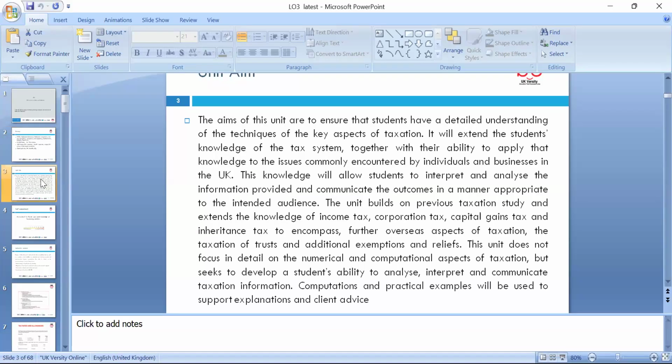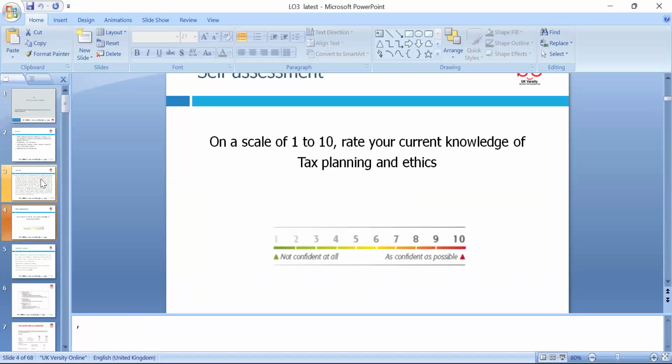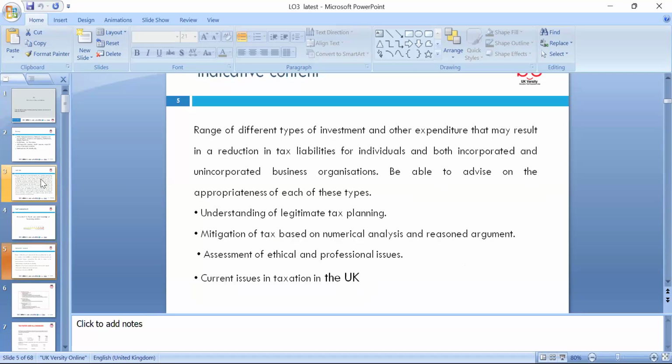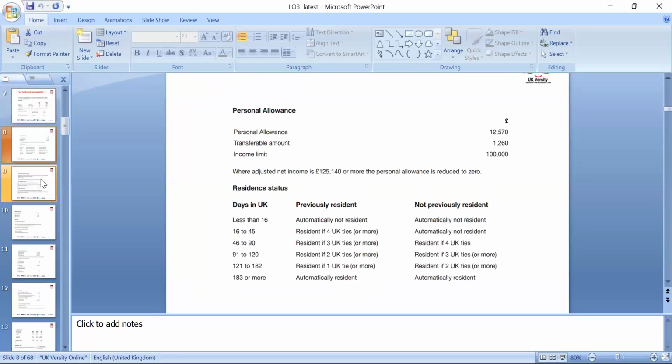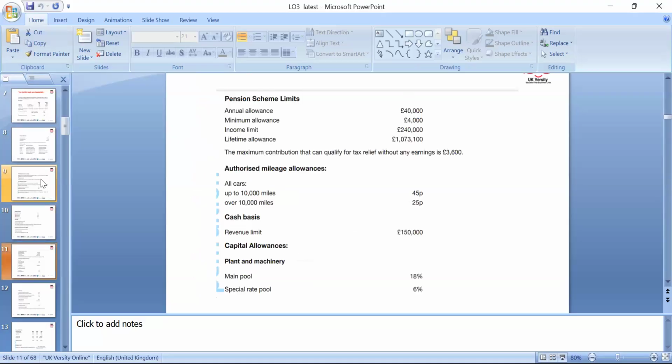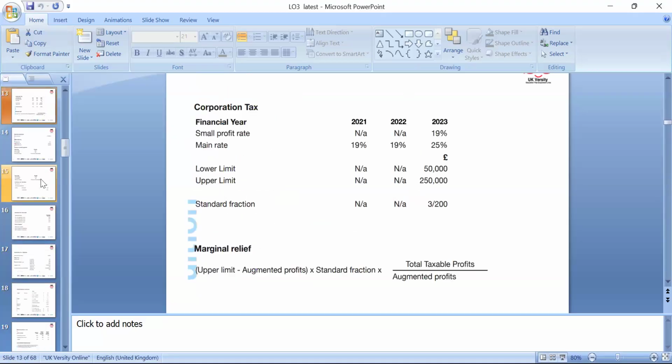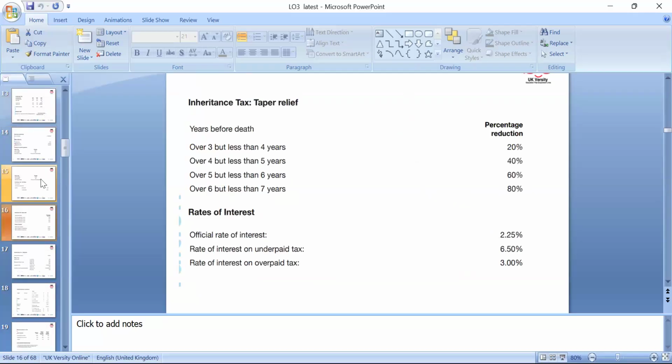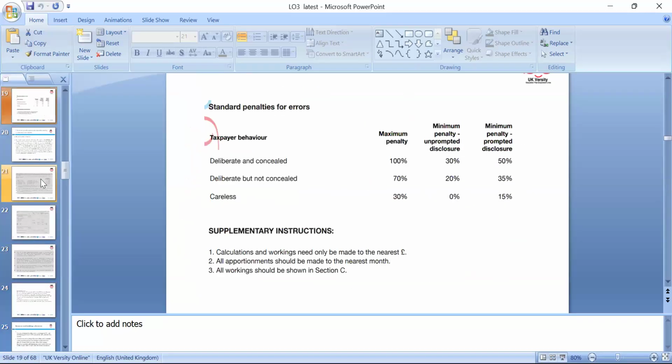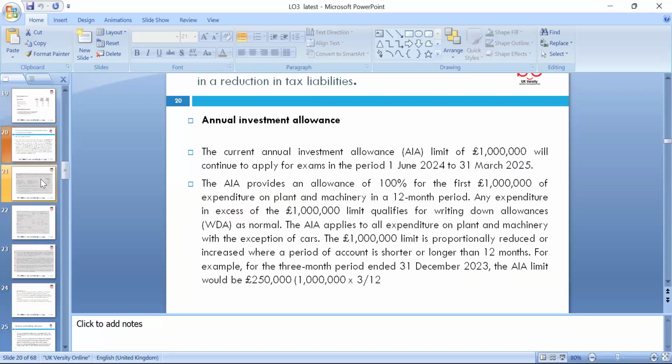This week, which is LO3, is more focused on tax planning, with a little bit of discussion again on ethics: legitimate tax planning, illegal tax evasion, and grey issues in taxation in the UK. Those we'll try to relate, and we included the Finance Act 2024. The rates are available, and if you want the latest, up to 31st January, normally we can.